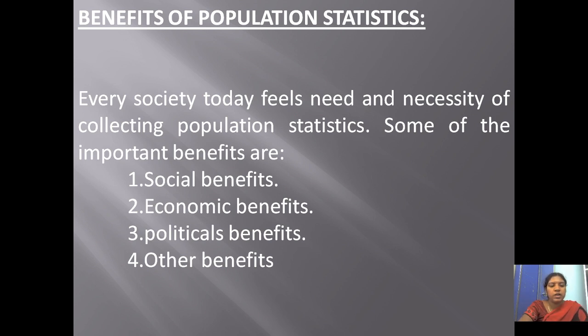In social benefit, it helps in finding out causes of mortality, for example due to frustration. It also helps to find out the linguistic behavior of the people, and helps in providing social facilities like schools, hospitals, etc. So these are the social benefits.